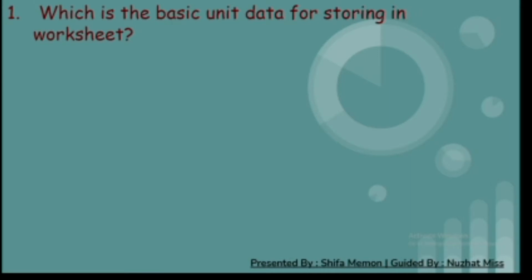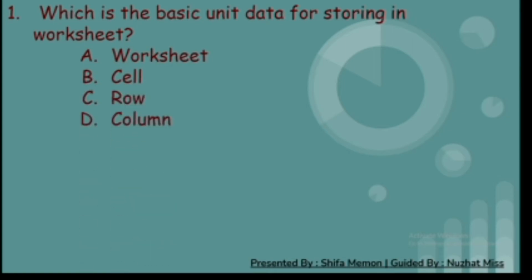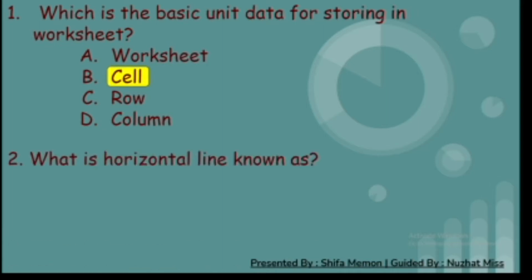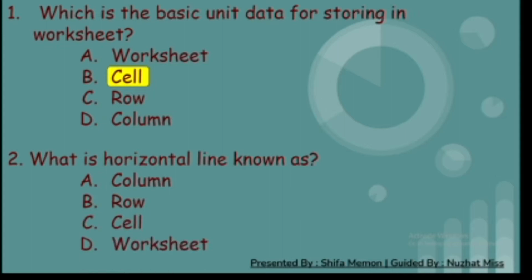First, which is the basic unit for storing data in a worksheet? A. Worksheet, B. Cell, C. Row, and D. Column. And the correct answer is B, cell. Second, what is a horizontal line known as? A. Column, B. Row, C. Cell, and D. Worksheet. And the correct answer is B, row.